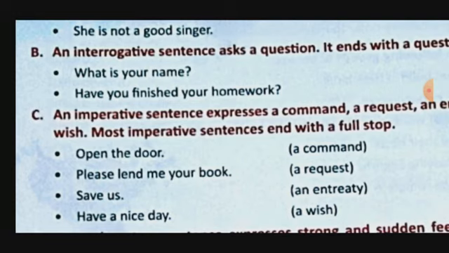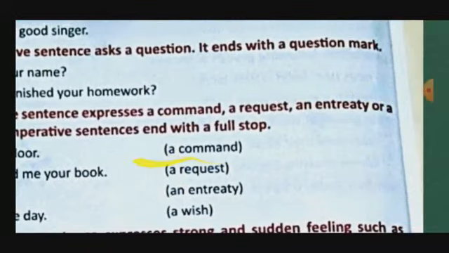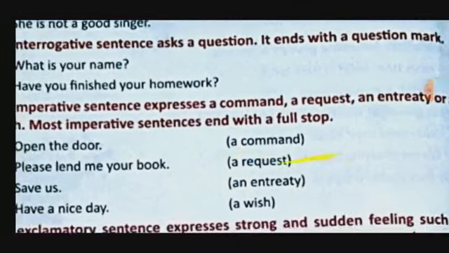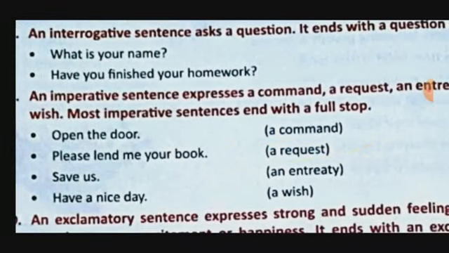An imperative sentence expresses a command, a request, an entreaty or wish. Most imperative sentences end with a full stop. Open the door. It is a command. Please lend me your book. It is a request. Save us. An entreaty. Have a nice day. A wish. Okay.